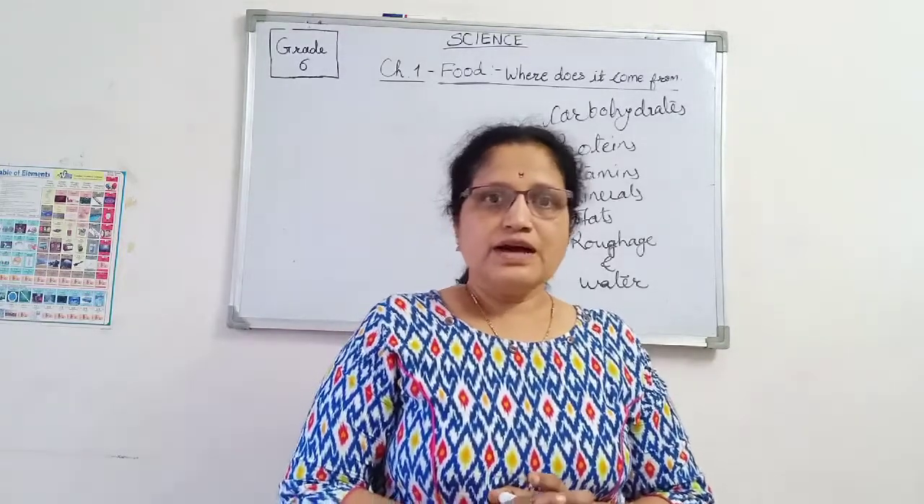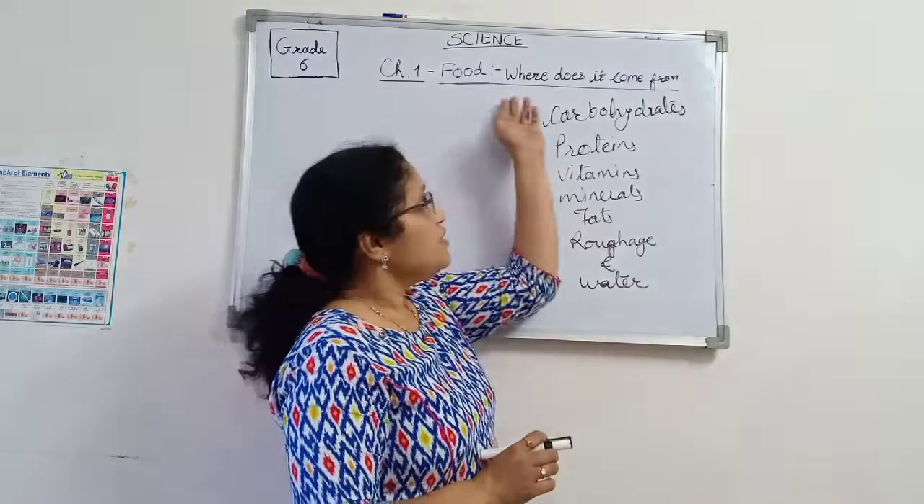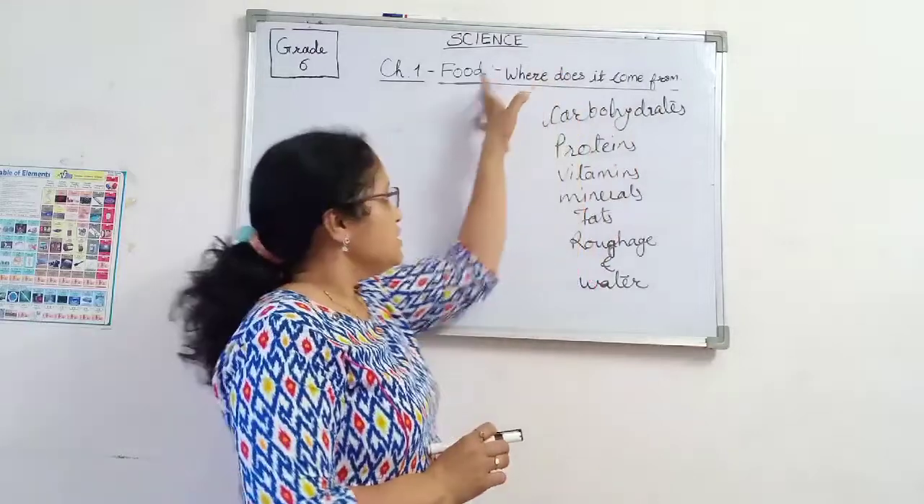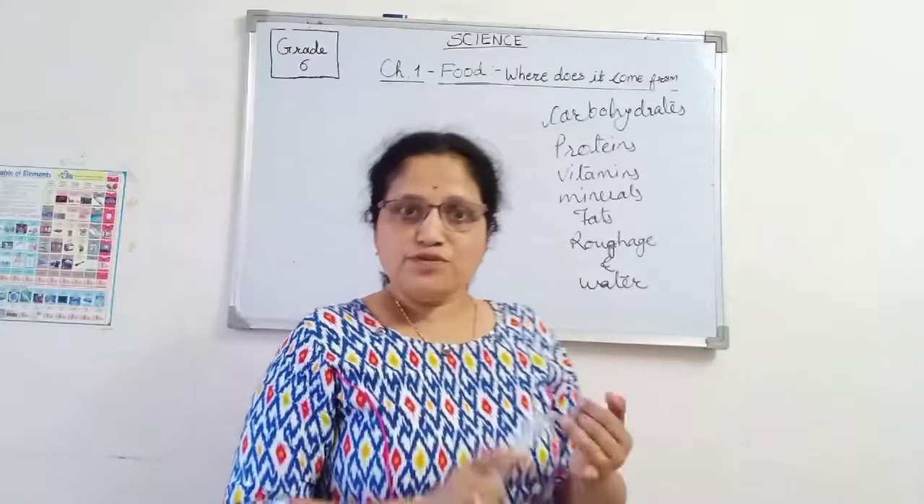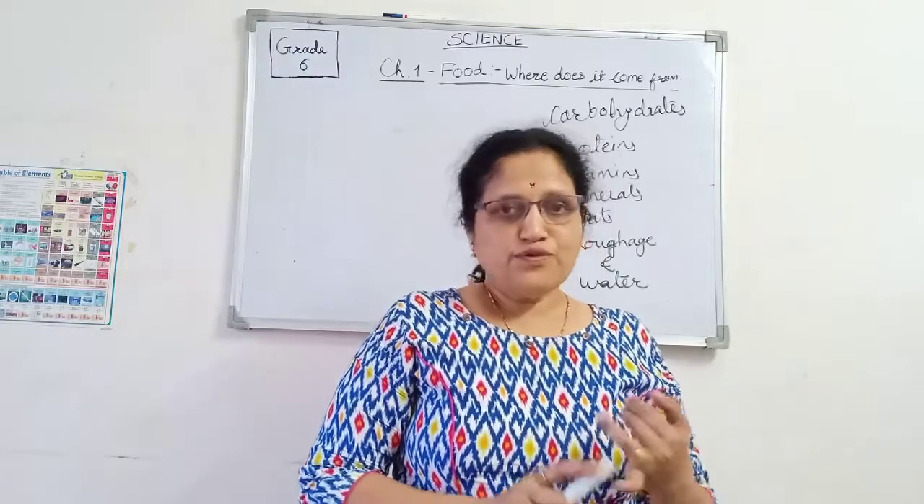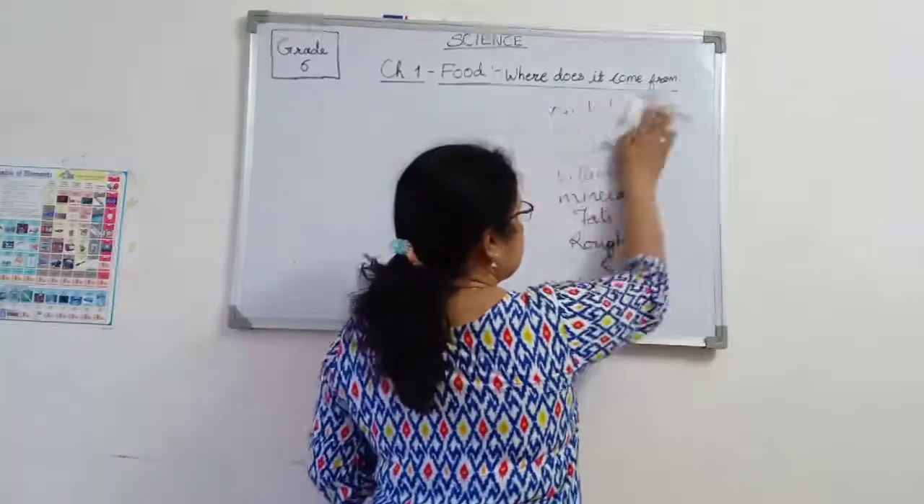Now our first chapter of grade 6 is Food: Where does it come from? In this chapter we are going to see the food variety, materials and the sources of food. First we will see the variety of food.